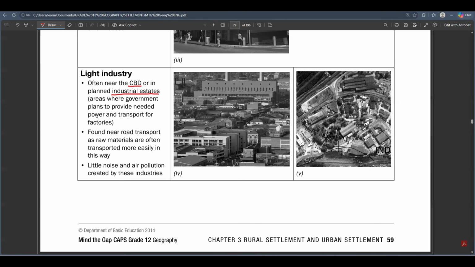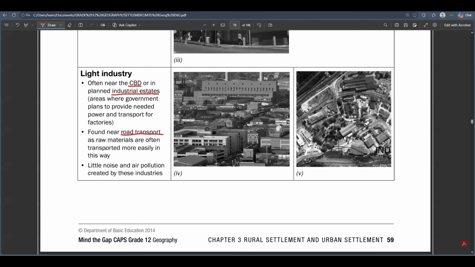These are the areas where government plan to provide needed power and transport for factories. But usually light industries, sometimes we can just say that they are found in the CBD, because they're just light industries. They are usually found near roads and transport because the raw materials are often transported easily this way.